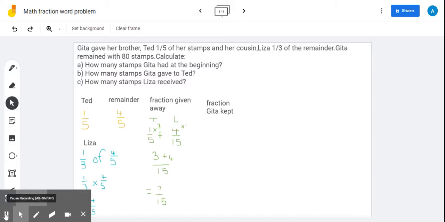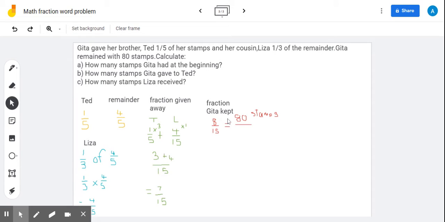If 7/15 was given away, therefore 8/15 Gita kept for herself. Now that we know what fraction of the stamps Gita kept for herself, let us look back at the problem. It says here that Gita remained with 80 stamps. Therefore, this 8/15 is equal to 80 stamps. Now that we know this, we'll go ahead and use the equivalent fraction method to find out how many stamps Gita had at the beginning.